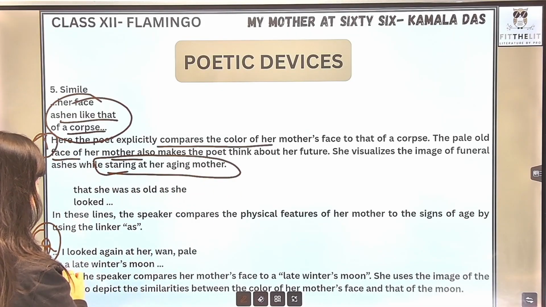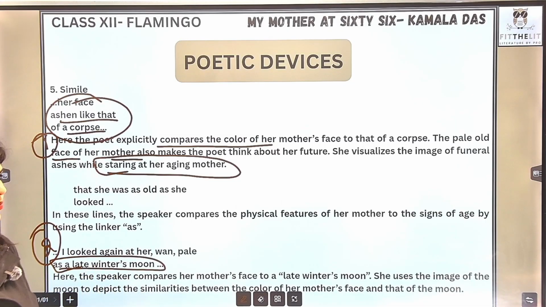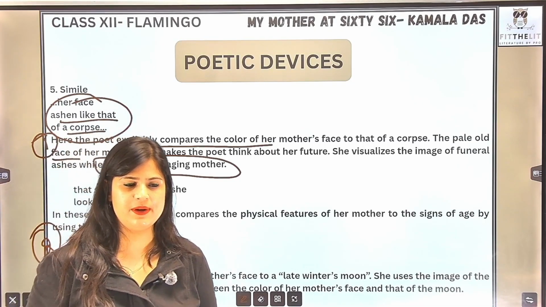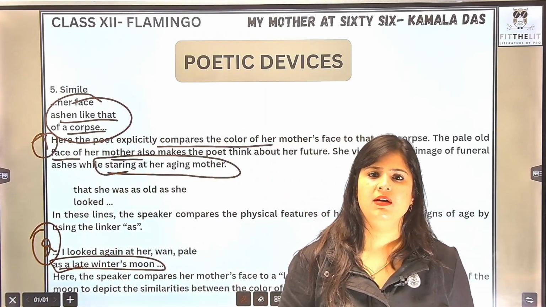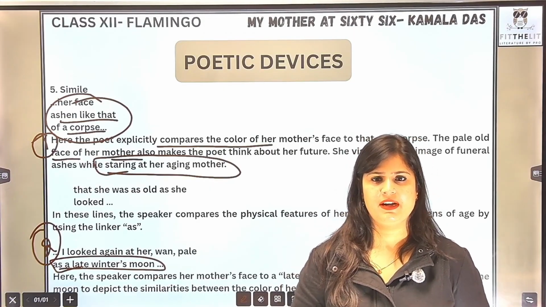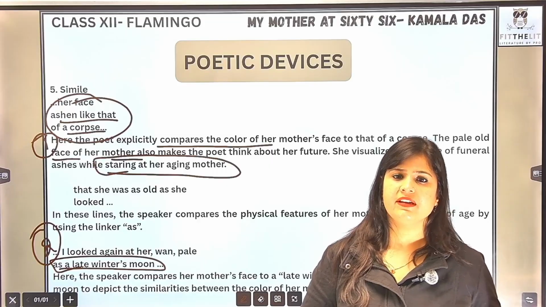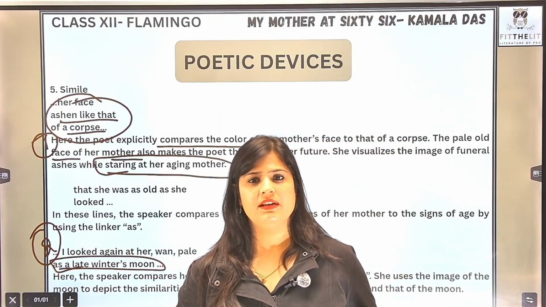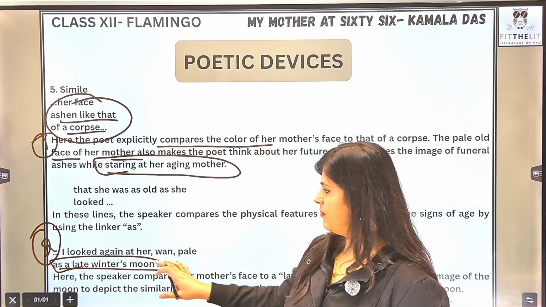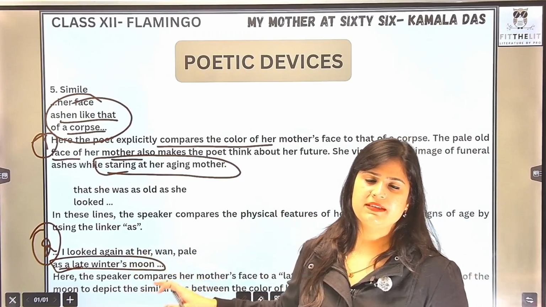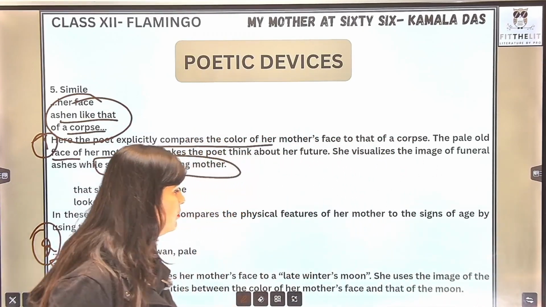And then of course the second one, as a late winter's moon. The mother is compared to a late winter's moon. And what are the major things that make her compare that? Because of her age, because of the paleness, because of the weakness, right? The thinness of these two entities. So because of these things, she compares the mother to a late winter's moon.